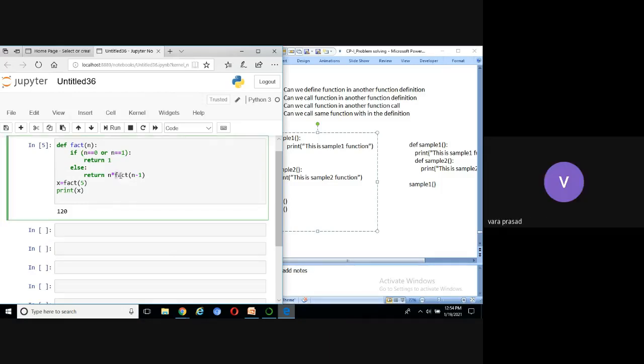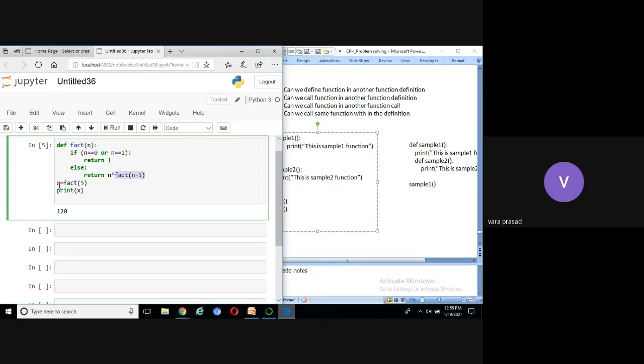That means again we are calling the function here with n value equal to 4. Now the control comes to here again. N equal to 4, condition false, control comes to here. What is written here? Already 5 is there. 5 into 4 into fact of 3. Again control comes here. Fact of 3 means 5 into 4 into 3 into 2 into last one is 1. Return 1. Now it will return 5 into 4 into 3 into 2 into 1.